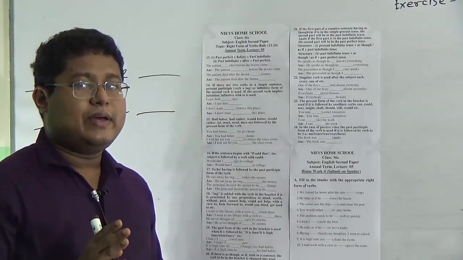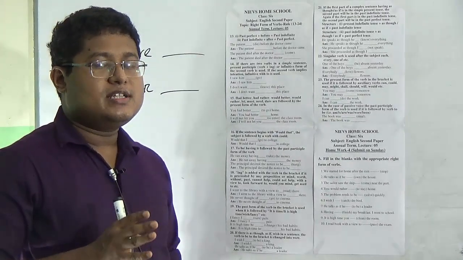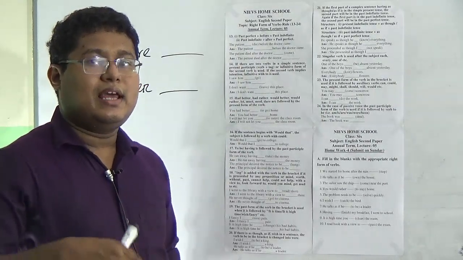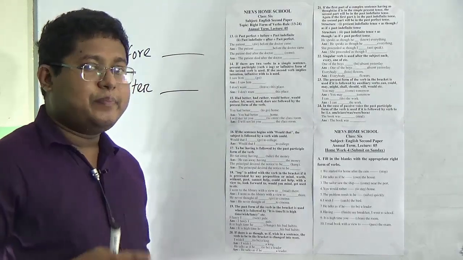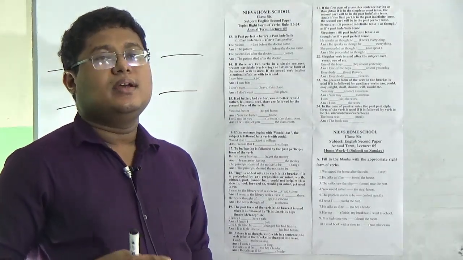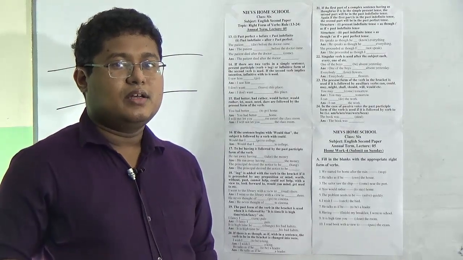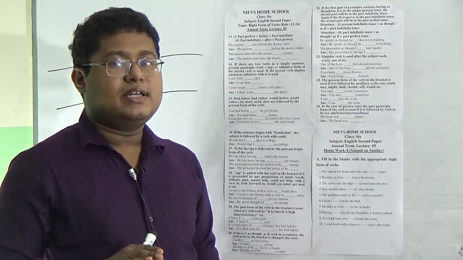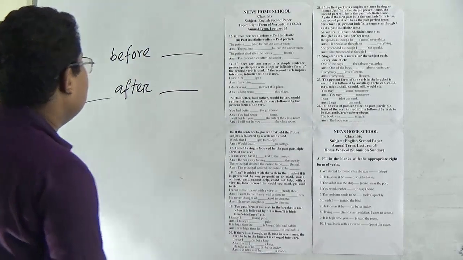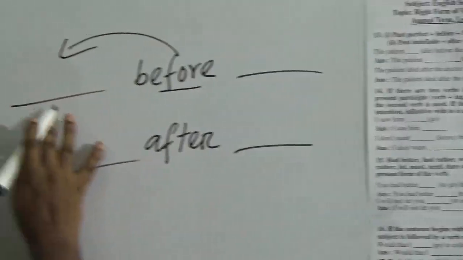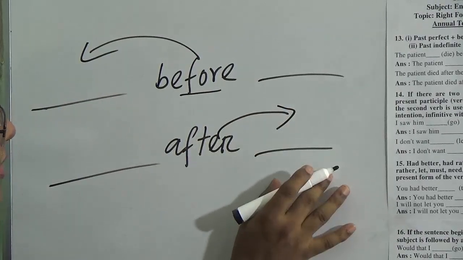Two works happened in the past time. One happened before and one happened later. The work that happened before, we make it past perfect tense. The work that happened after or later, we make it past indefinite tense. So before means this is before, and after, this is after.